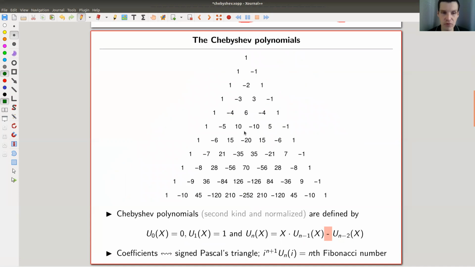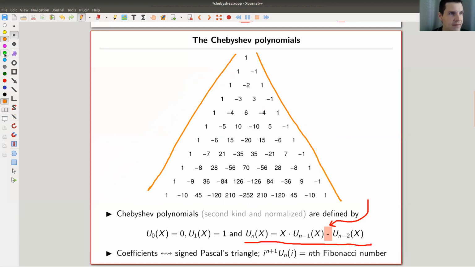Same picture, really just the same picture. It has one crucial difference. I take the same recursion, but in the middle, I put in the minus sign. Really the same, so it works in exactly the same way. You take Pascal's triangle again, and you throw in a sign at each second entry. In this case, it is again a northeast to southwest slice. In every second one, you throw in a sign. And that's it. Now the coefficients of the corresponding Chebyshev polynomials are given as exactly the same slices.